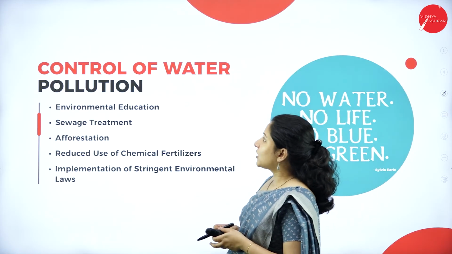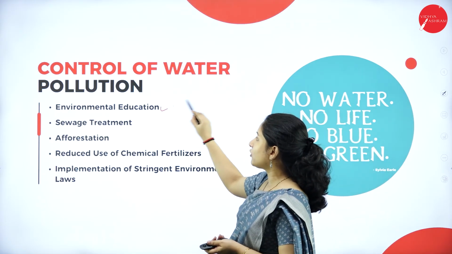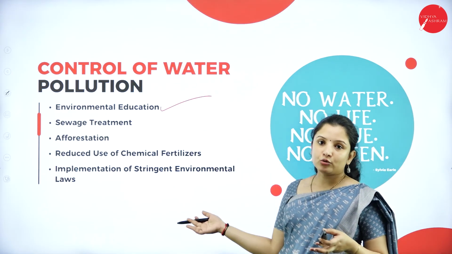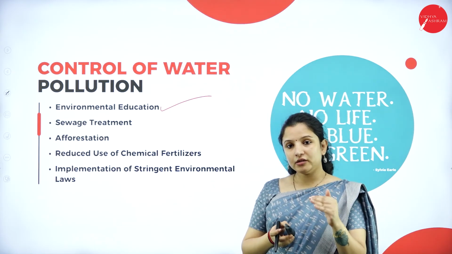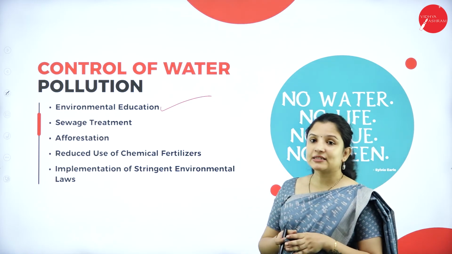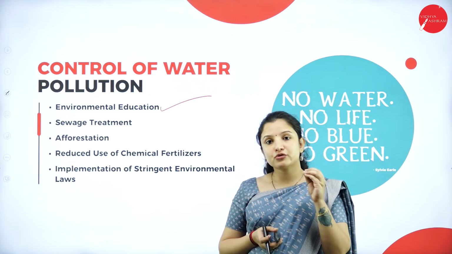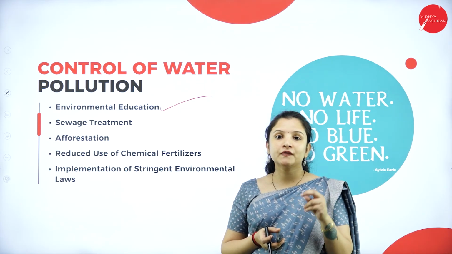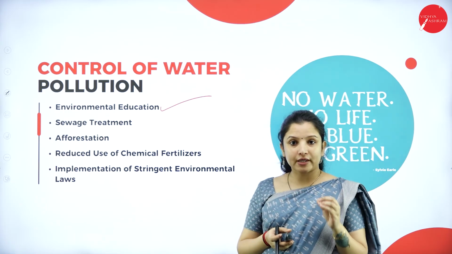Next, talking about the control of water pollution. Water pollution can be controlled by environmental education. Like how now you have environmental studies, from the younger classes itself, this EVS or environmental studies related subject has to be kept, wherein students should be made to know the importance of the natural resources that are there on this planet and how to protect them.